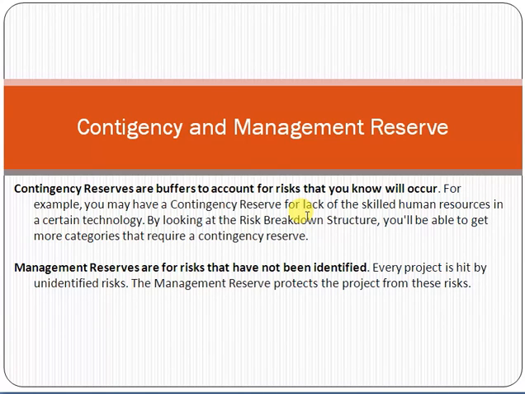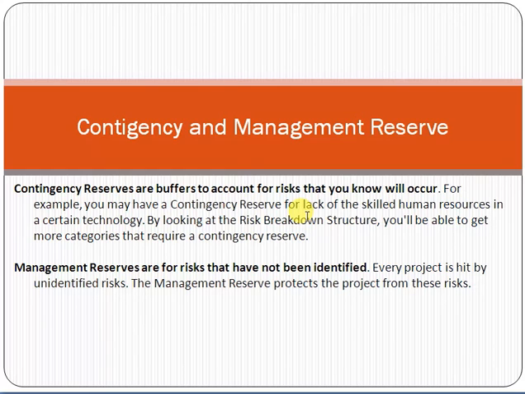Contingency reserves are the buffers for those risks which you know will occur, and management reserves are the buffers for those risks which you don't know, which are unidentified, and you have to add some cost for those risks in the project budget to cater to the risk of cost overrun.